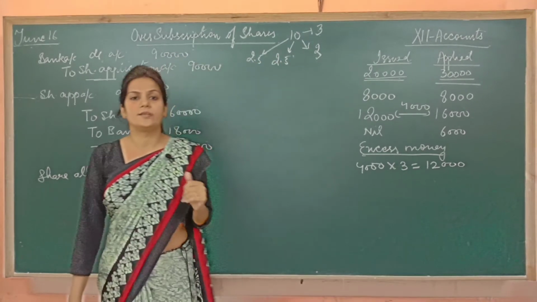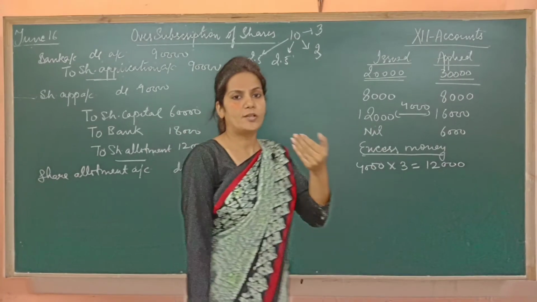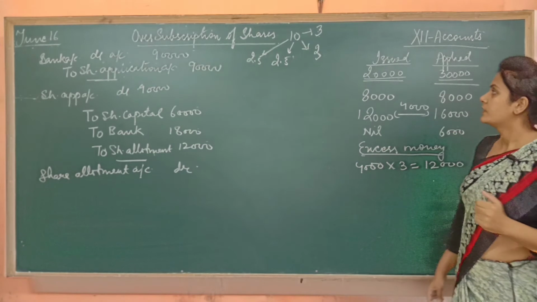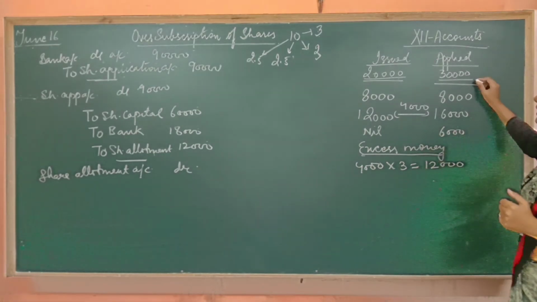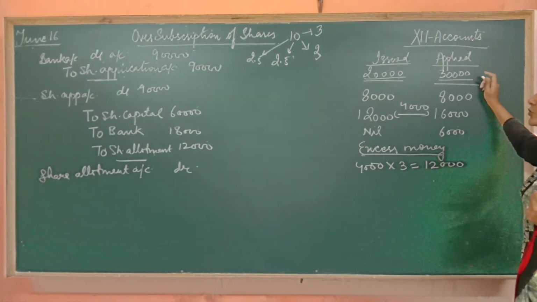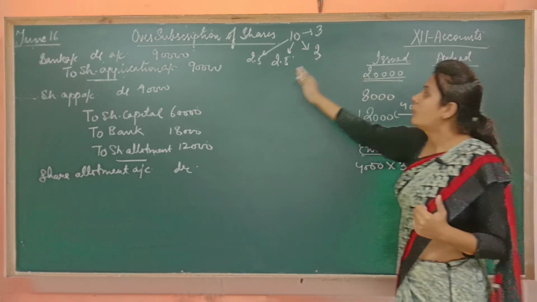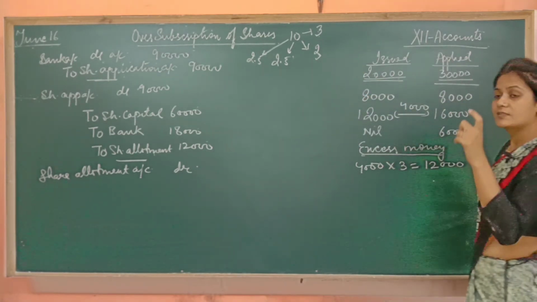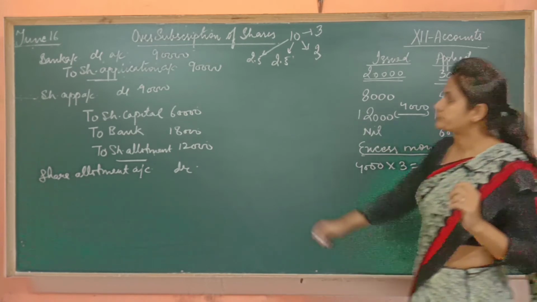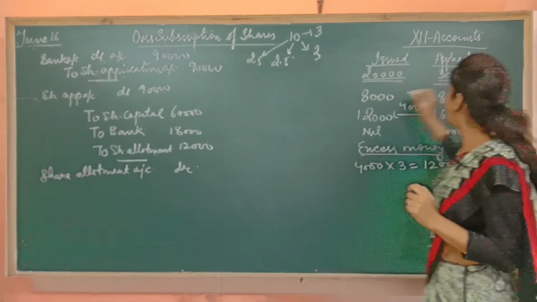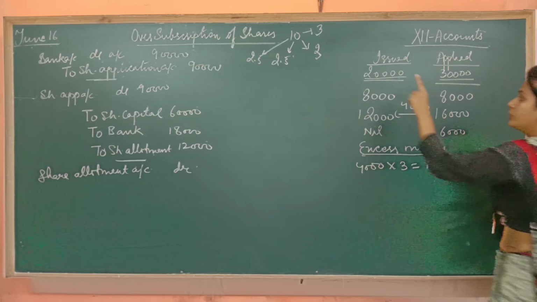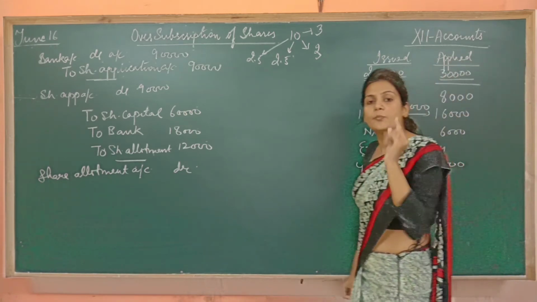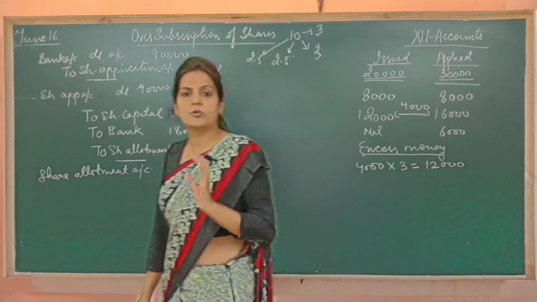It means that the rest of the installments, whether it is allotment, first call or final call, will be called on 20,000 shares only. जितने शेयर्स आपने अलॉट किए हैं आप उन्हीं शेयर्स पर बाकी इंस्टॉलमेंट्स कॉल कर सकते हैं. You have not issued 30,000 shares, so you can't call any of the installments on 30,000. Please make sure, here there is a little twist. Applications you got for 30,000, but actually you have allotted 20,000. तो जितने शेयर्स आपने अलॉट किए हैं आप उतने ही शेयर्स पर बाकी इंस्टॉलमेंट कॉल करेंगे.